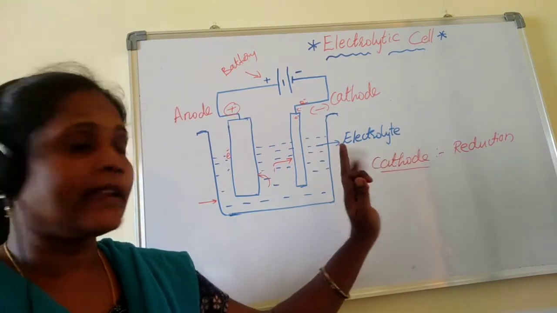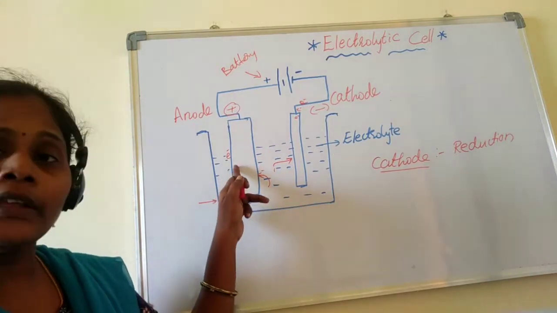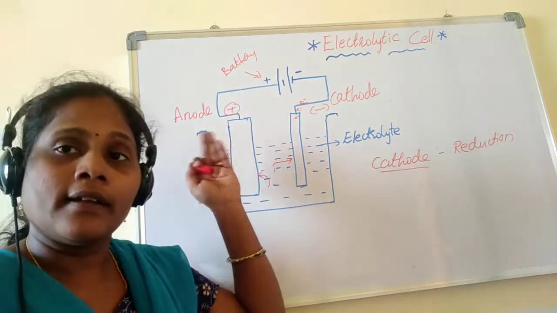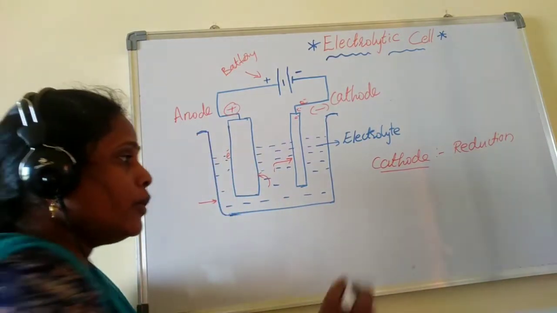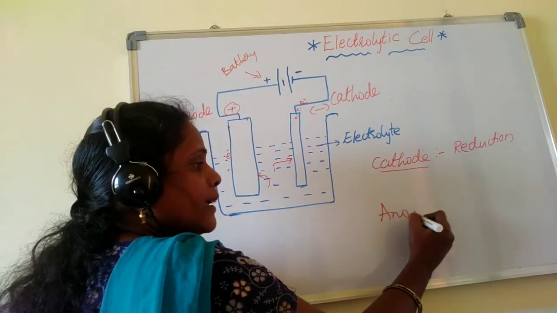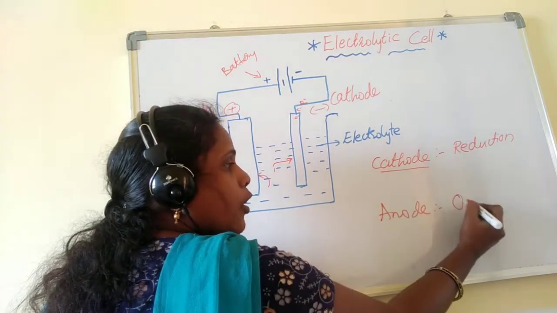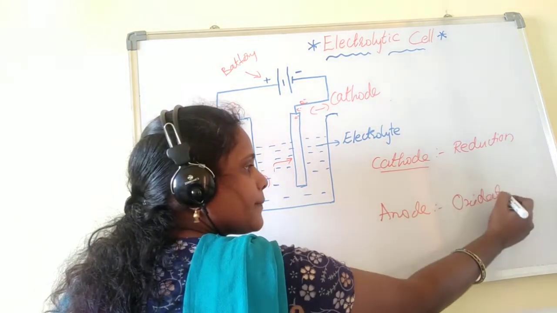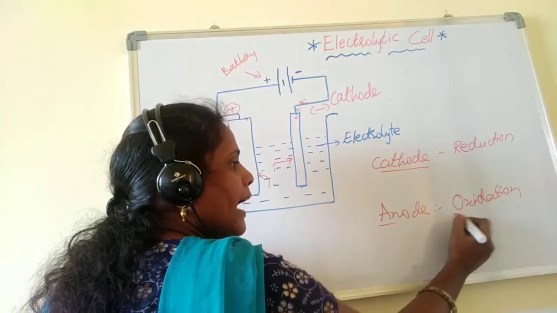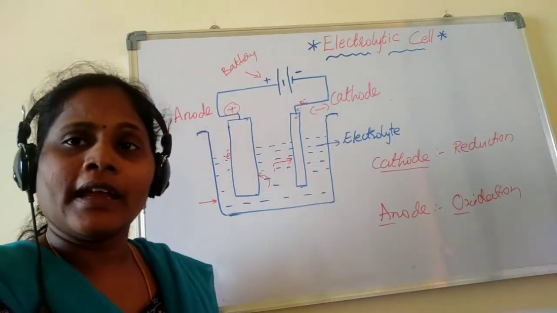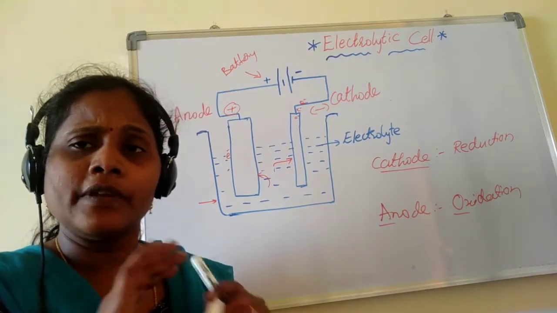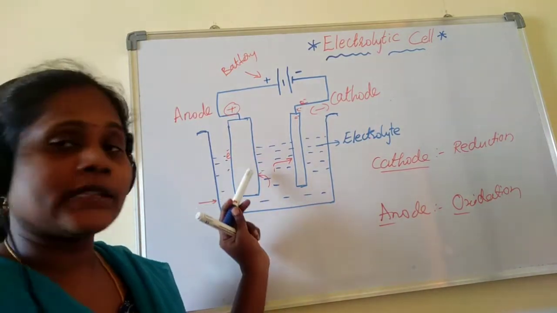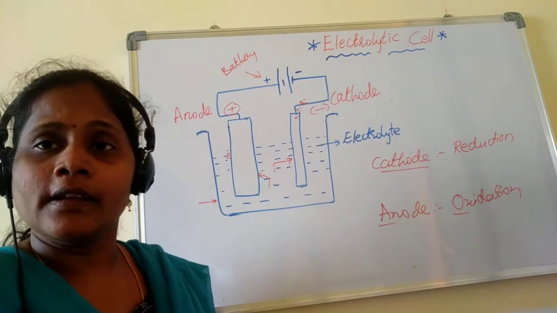Reduction is happening at cathode, and as anions are coming here and losing electrons, loss of electron is called oxidation. Therefore, at anode, oxidation takes place. So you can remember anox, red cat or cat red. You can remember like that. So everywhere, at anode takes place oxidation, at cathode takes place reduction.